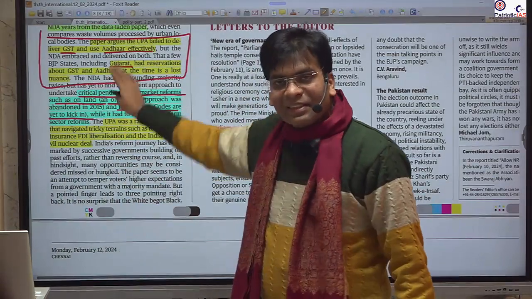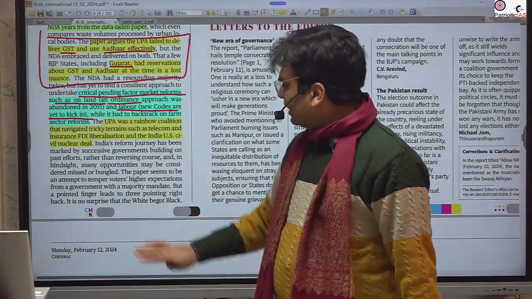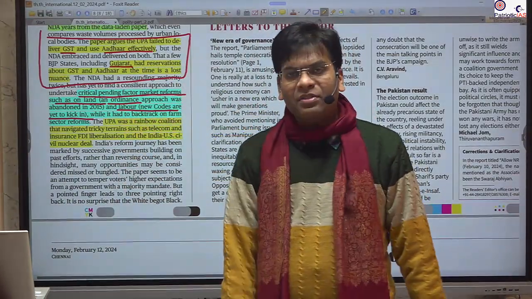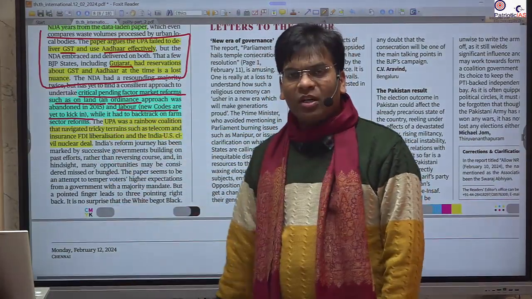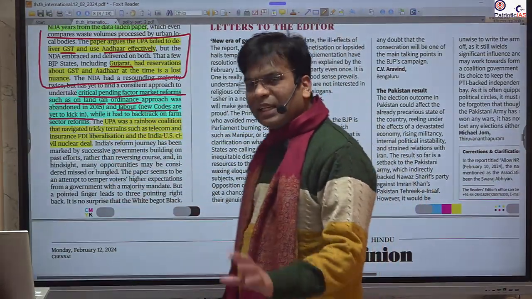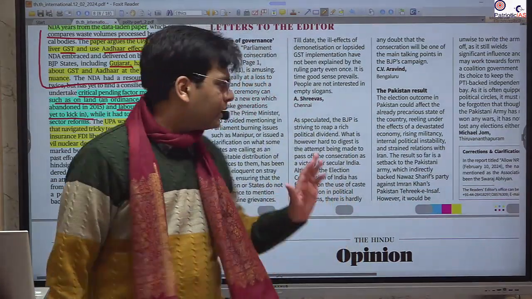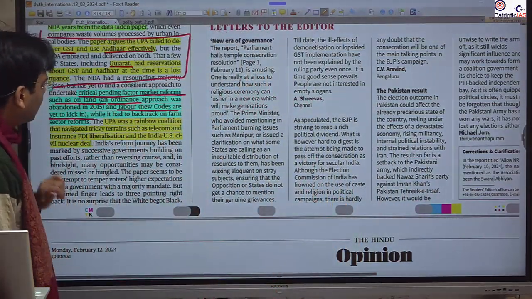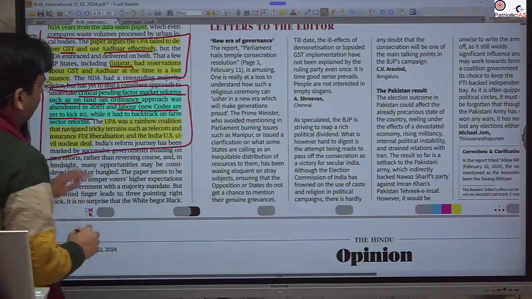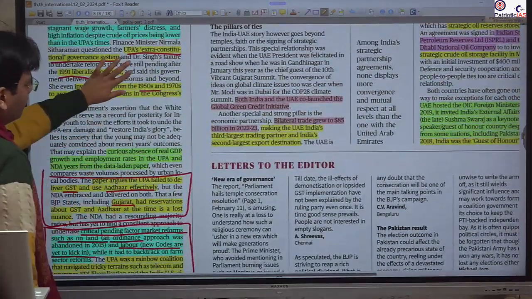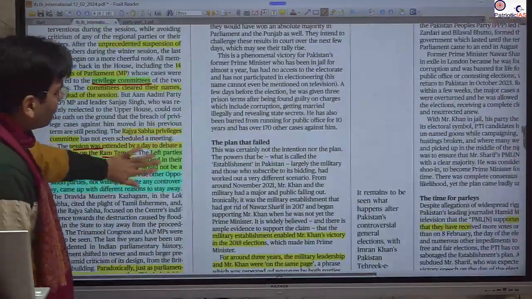As per this editorial, they didn't consider that the UPA had many coalition parties and didn't have the majority. Even the Congress had about 200 seats, but the BJP has a clear-cut majority and still these bills are not being implemented. So this is in this paragraph.